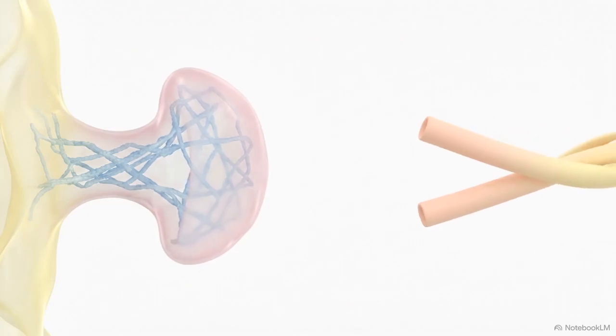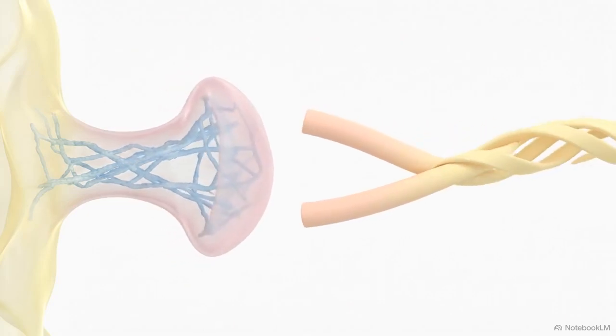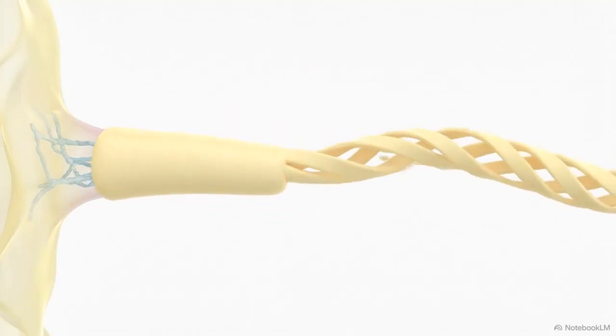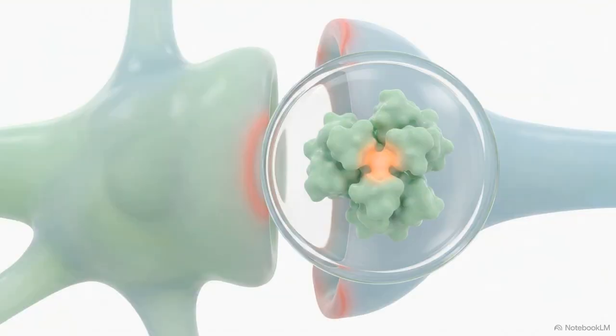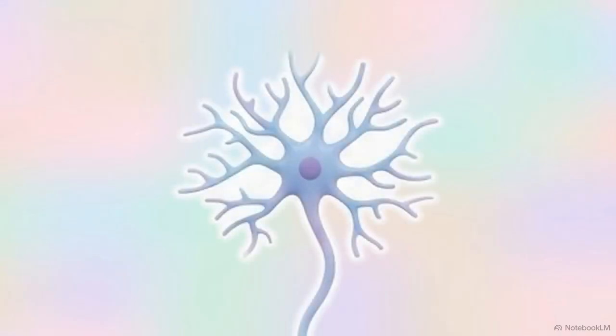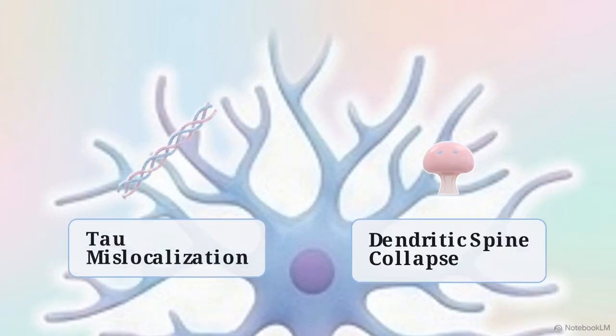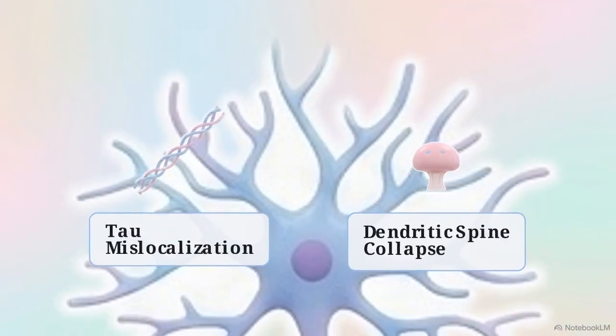Alzheimer's disease is defined by amyloid plaques, but amyloid does not physically dismantle a synapse, nor does it weave a tau filament. Stopping the clinical syndrome requires us to identify the specific enzymatic effectors that carry out these physical failures. Both events, the structural collapse of the dendritic spine and the mislocalization of tau, occur within a single anatomical boundary,